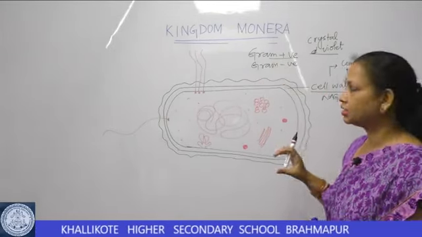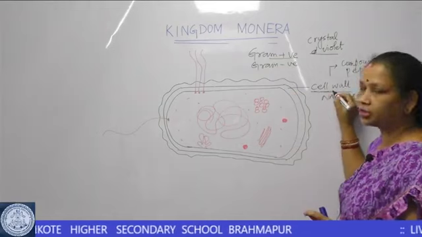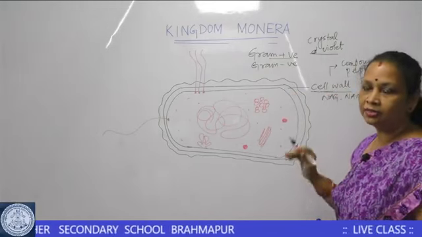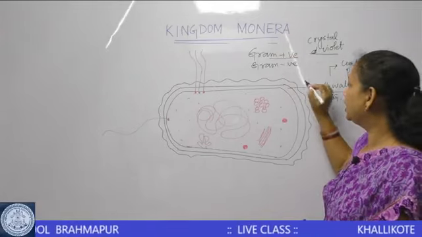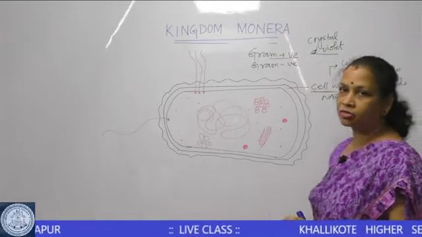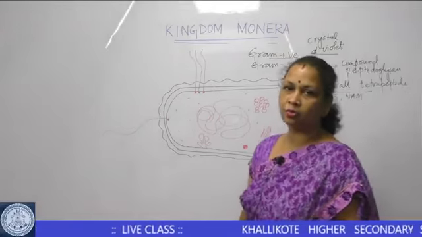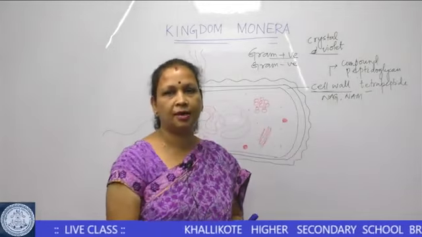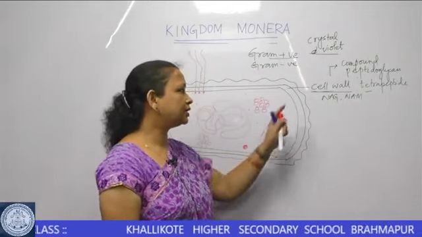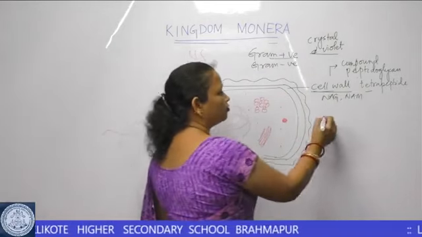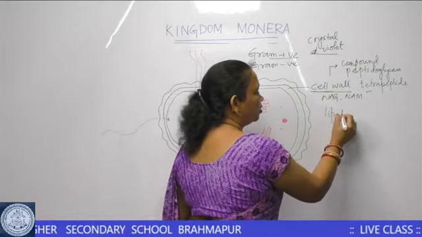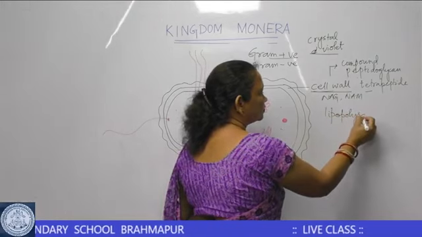This difference is due to the property of their cell wall. The cell wall in gram-positive bacteria mainly contains large amounts of peptidoglycan, whereas the cell wall in gram-negative bacteria contains less peptidoglycan but is made of compounds like lipopolysaccharides.